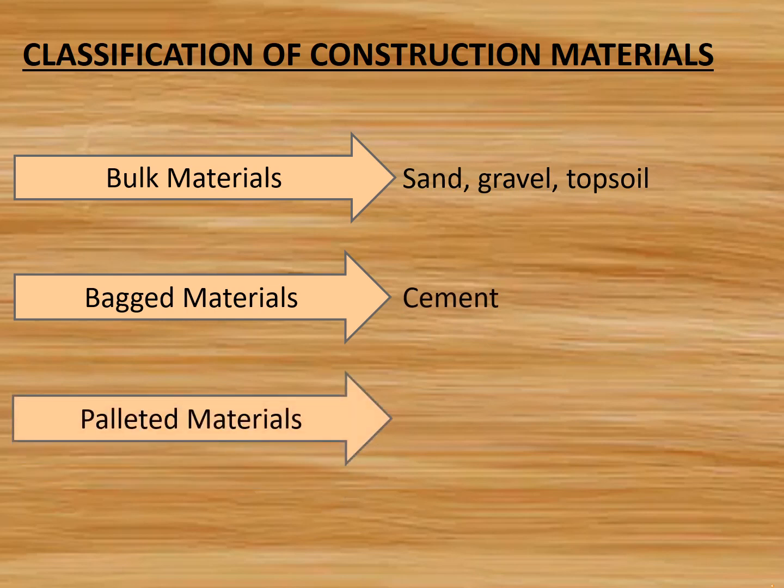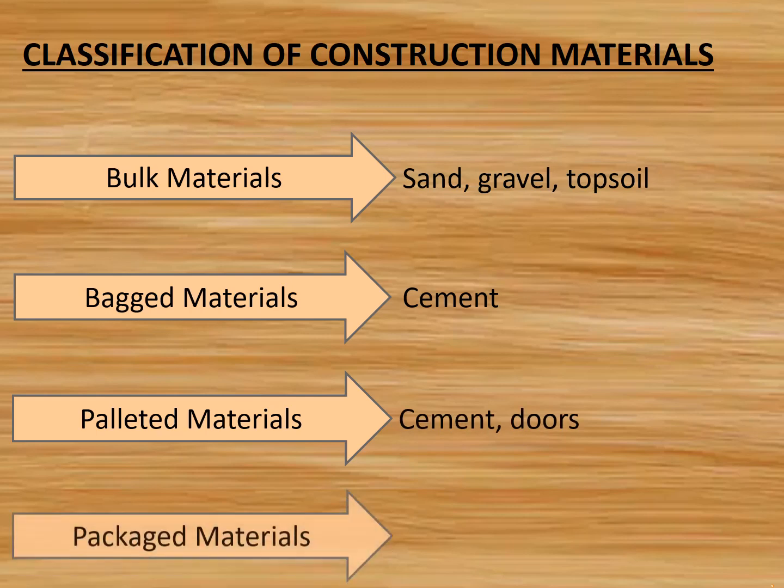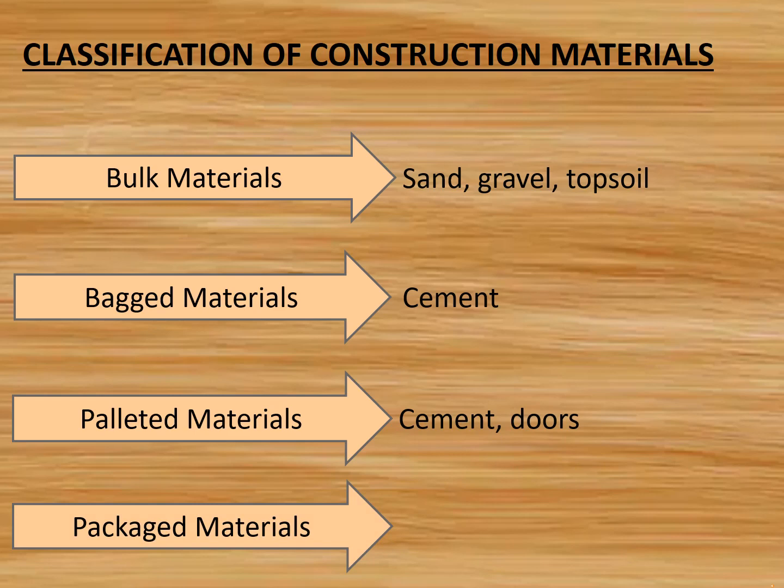Palleted materials are bagged materials which are placed in pallets for delivering. It includes cement, doors. And finally, packaged material. Packaged materials are materials which are packed together to prevent damage during transportation and deterioration where they are stored. It includes pipes, tiles, electrical fittings, etc.